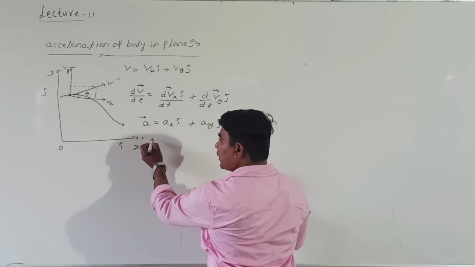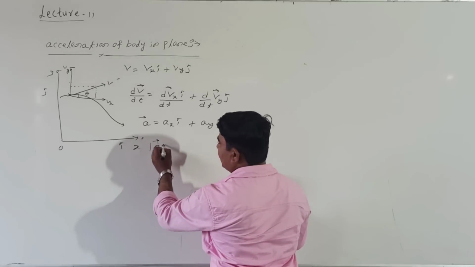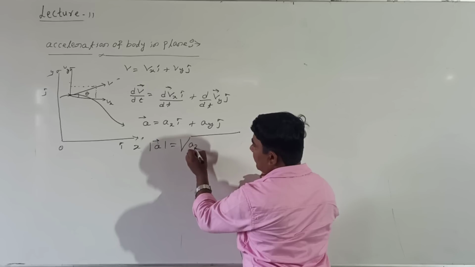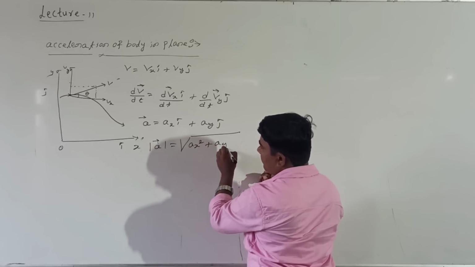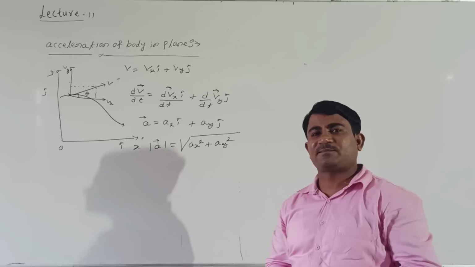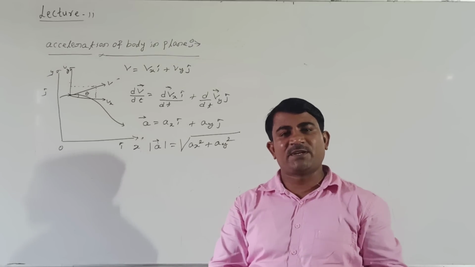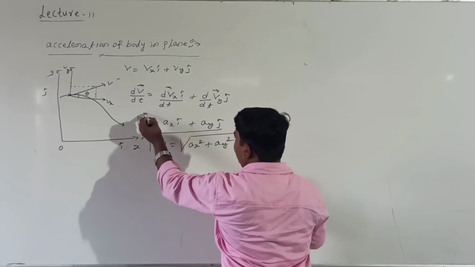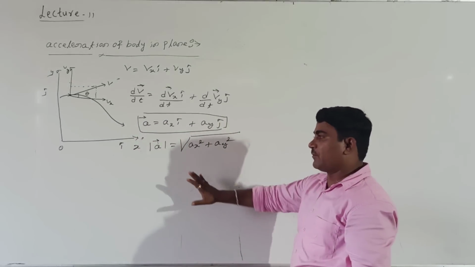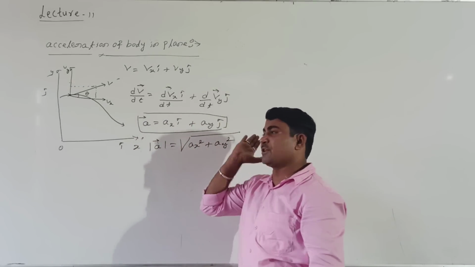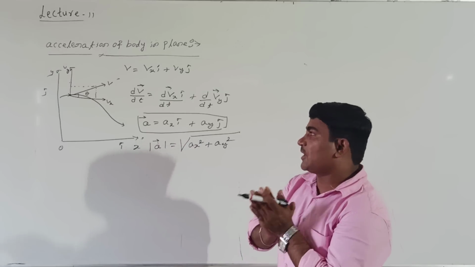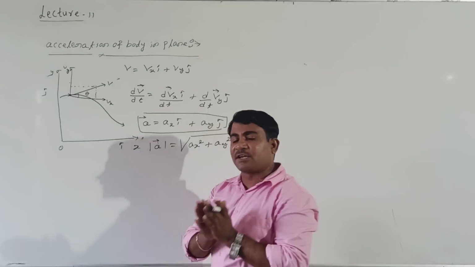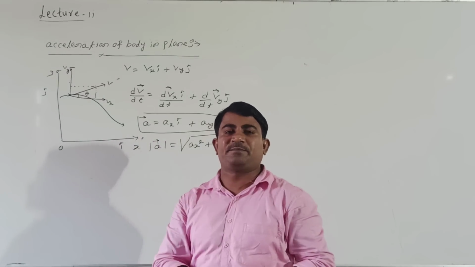Now, how to write the magnitude of this acceleration? The magnitude can be written as the square root of ax square plus ay square. Right, students? The acceleration of the body in a given plane can be represented by this formula, and the magnitude by this formula. How to show the acceleration of the body? The direction of velocity is the direction of acceleration of the body.